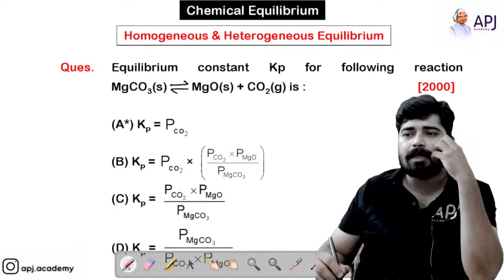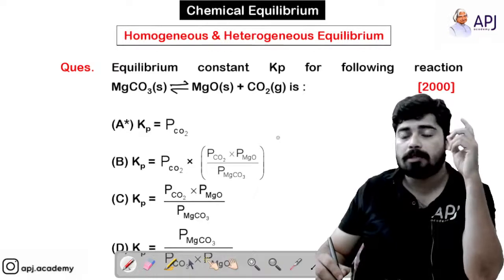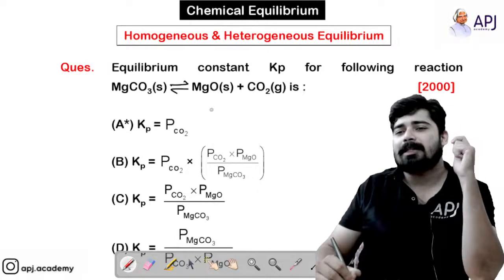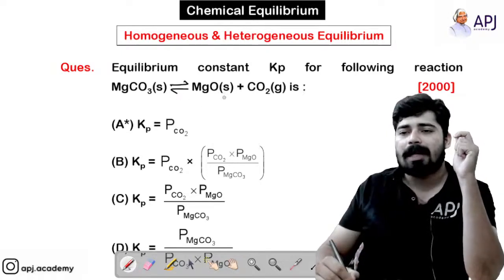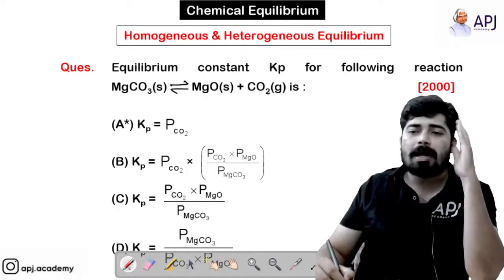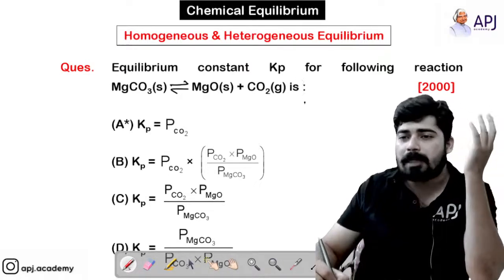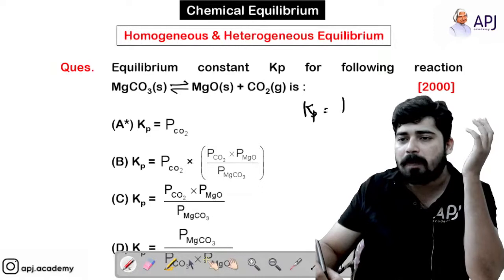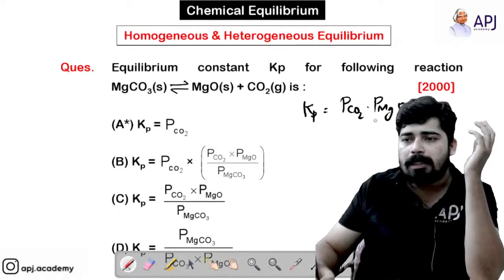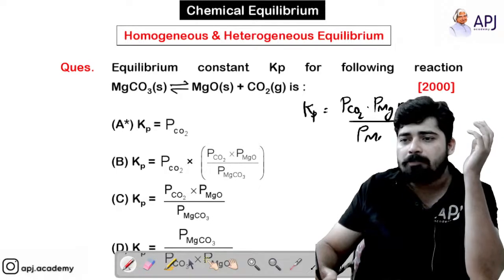Here you can see that this is a question that was asked in 2000. The equilibrium constant Kp for the following reaction, MgCO3 solid giving MgO plus CO2 gas, is... So you are asked to find the equation for Kp. You know that Kp is equal to partial pressure of CO2 into partial pressure of MgO divided by partial pressure of MgCO3.